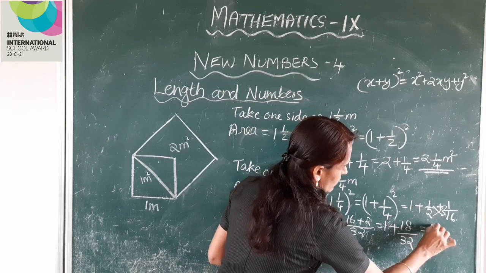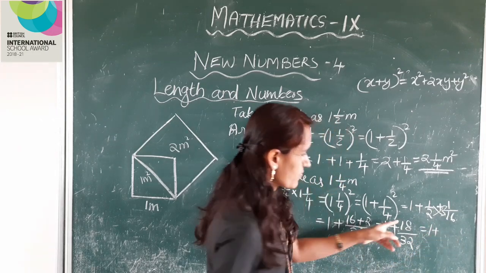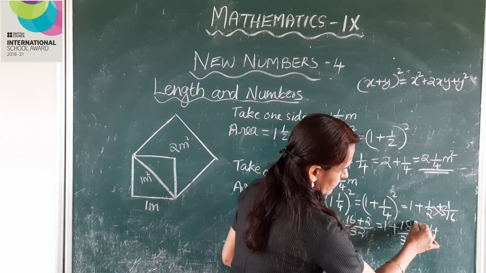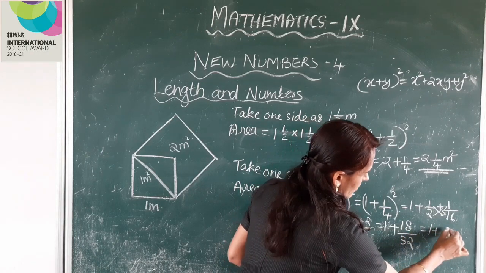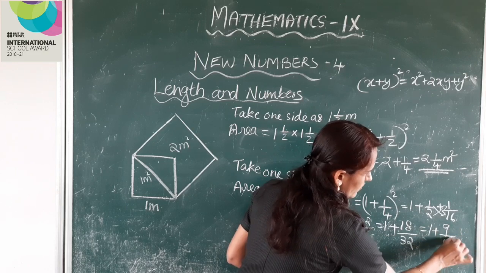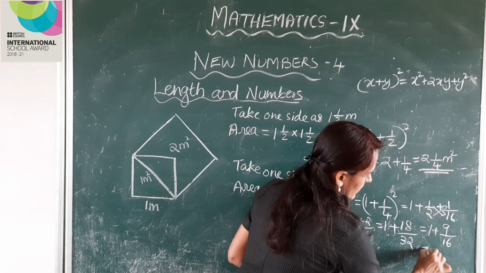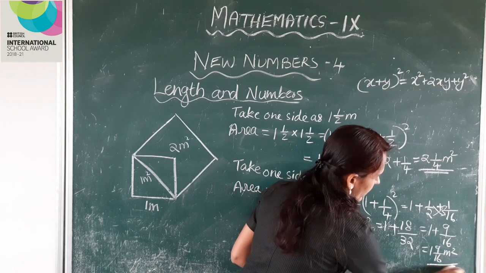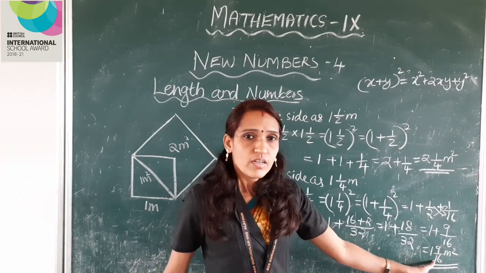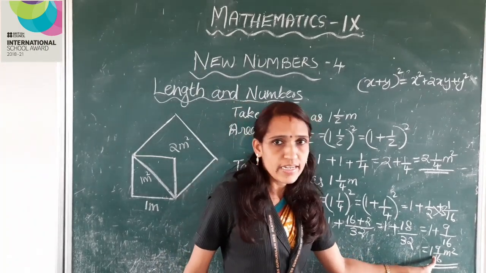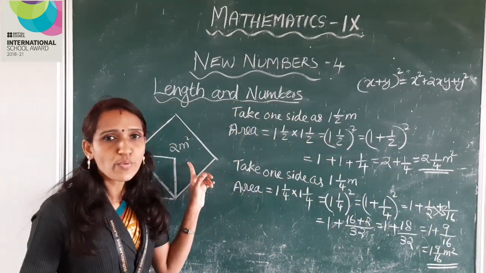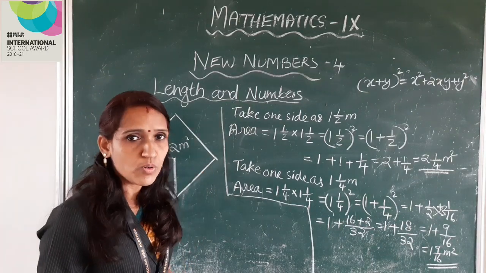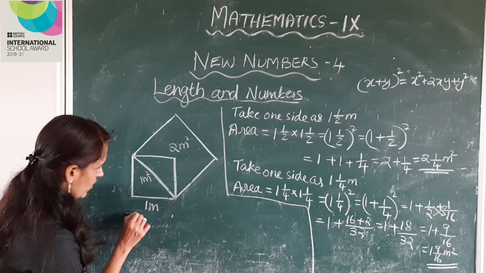This is equal to 1 plus 9 by 16. This is equal to 9 by 16 meters square. So this area is less than 2 meters square. Right? Take one more. Take one side as